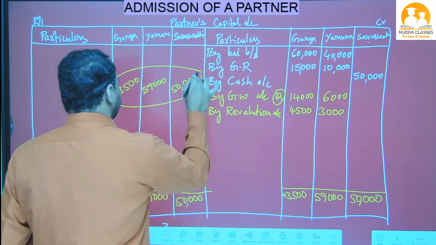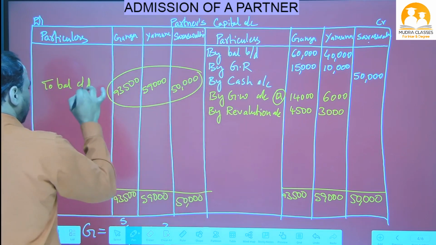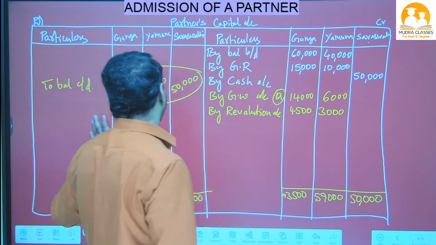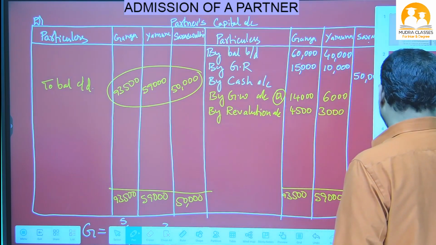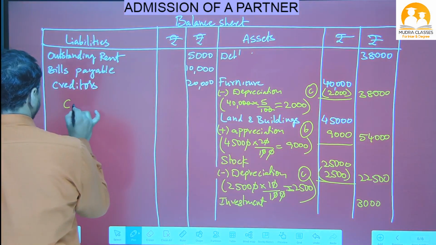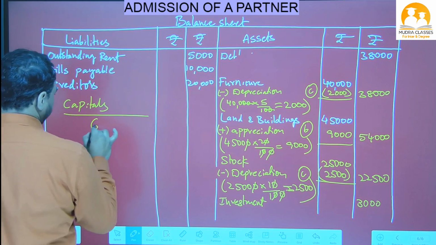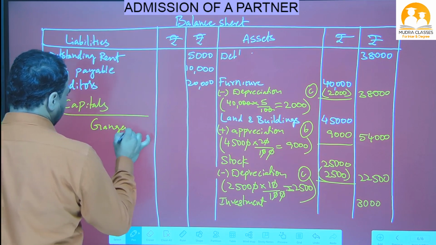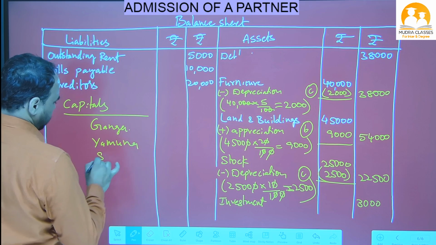Okay, this is called to balance carried down. This is called what, beta? To balance carried down. We will write this one in the balance sheet asset side. This one we will write in the balance sheet liability side, beta. In balance sheet liability side we will write like this: capitals of Ganga, Yamuna and Saraswati.